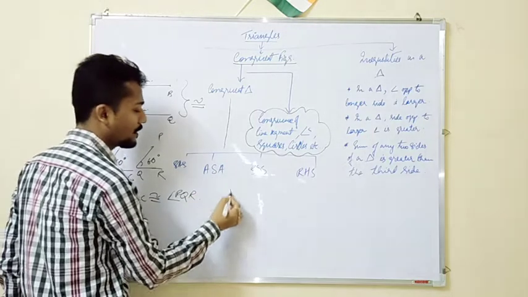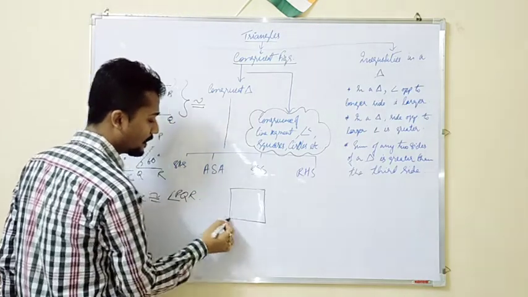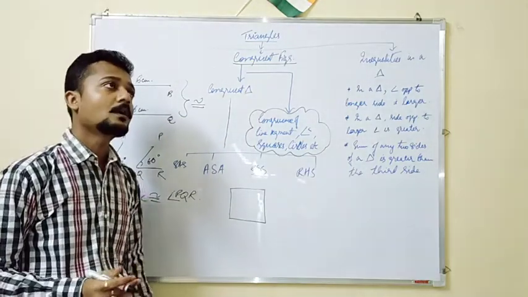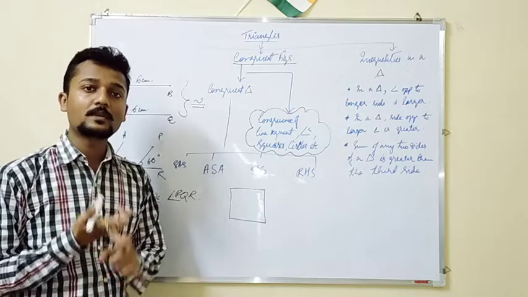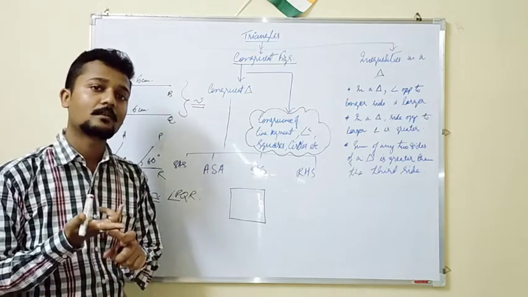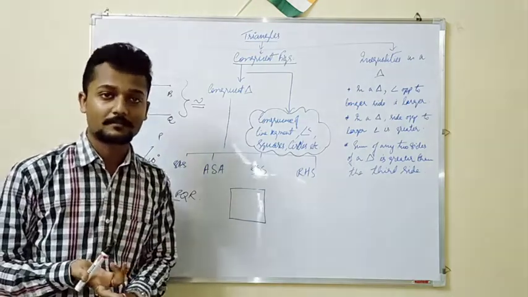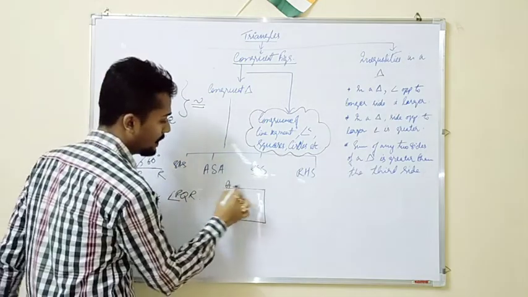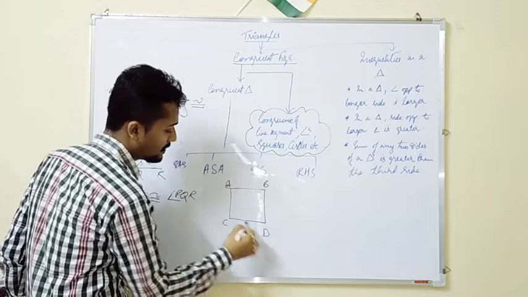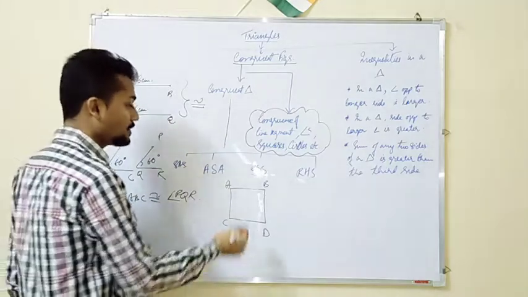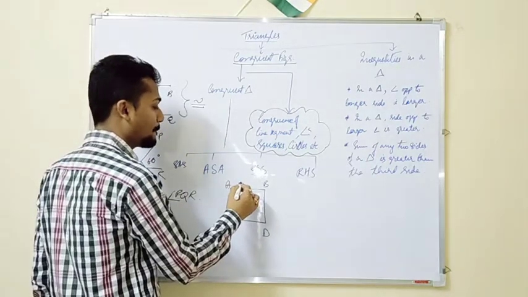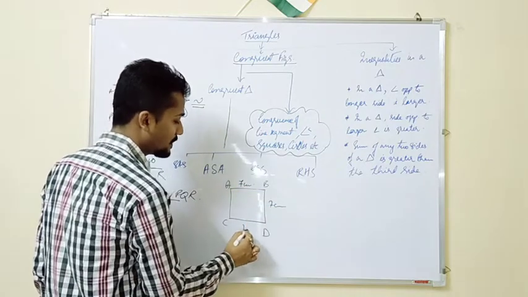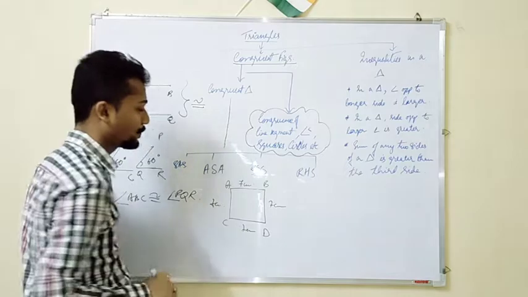Then squares. Now, are two squares congruent or not? If the sides are of equal measurement, that means ABCD is a square where all the sides measure 7 cm. This is also 7 cm, this is also 7 cm, this is also 7 cm.